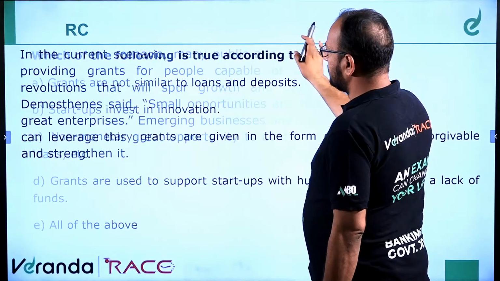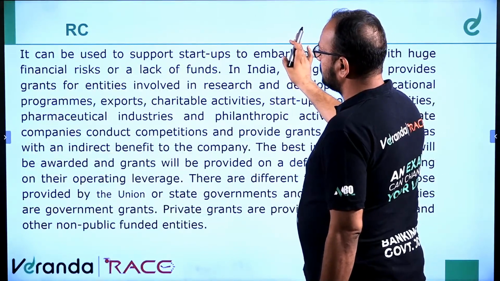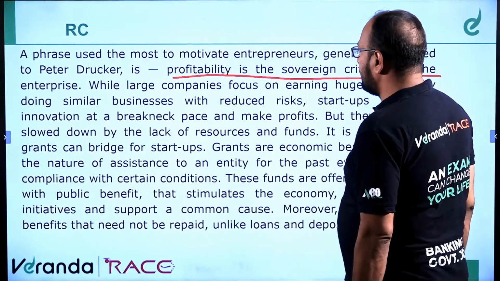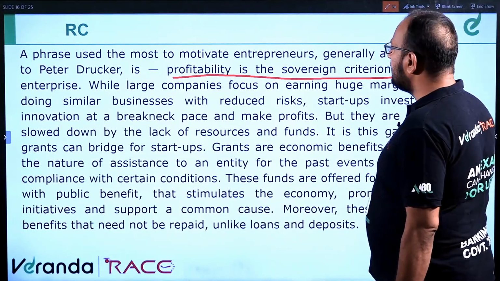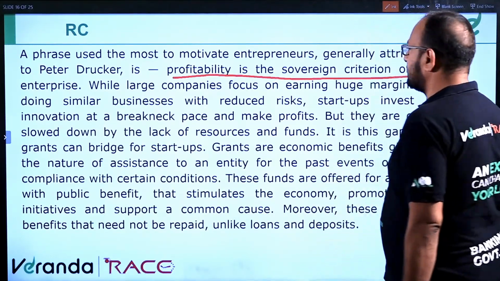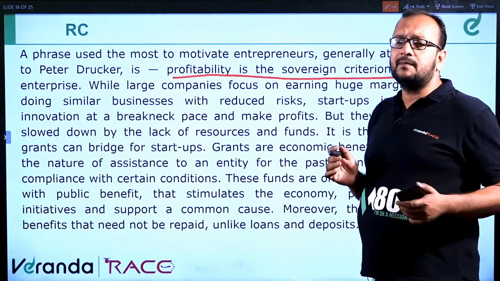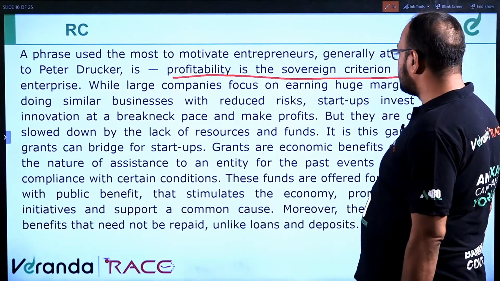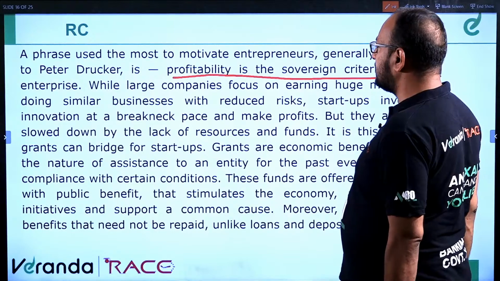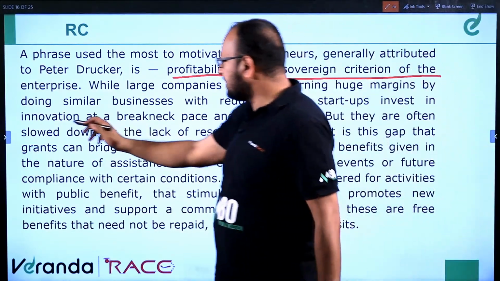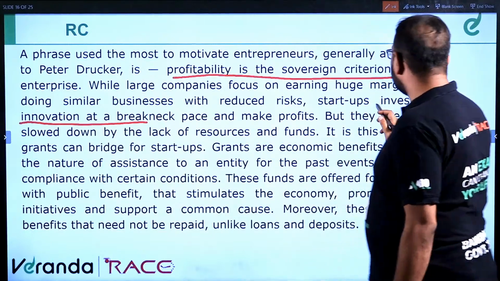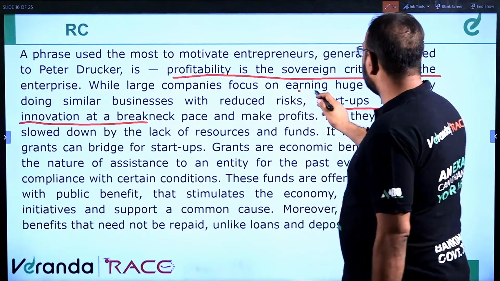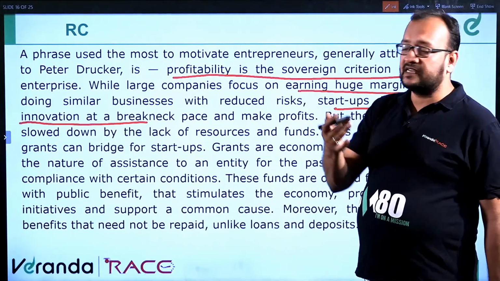So moving ahead to the next question, to the passage. Profitability is the sovereign criterion of the enterprise. While large companies focus on earning huge margins by doing smaller businesses with reduced risk, startups invest in innovation at a breakneck pace and make profits. It's an important line. Startups invest in innovation and large companies focus on earning huge margins. All the important points, please understand.